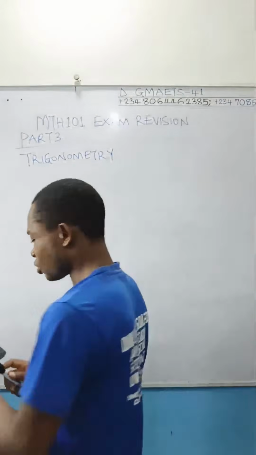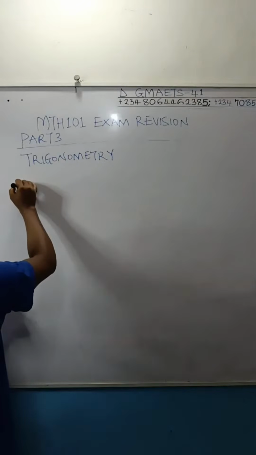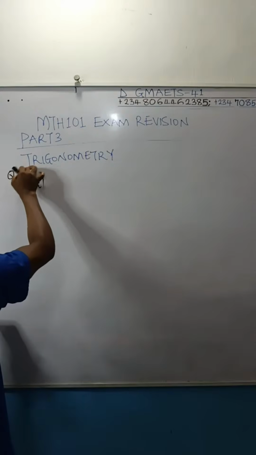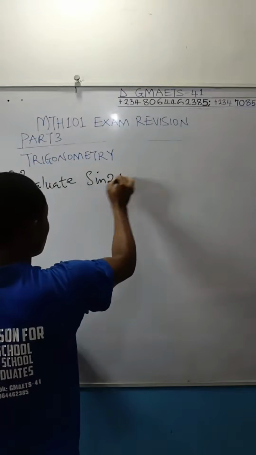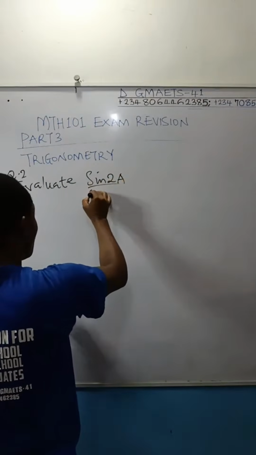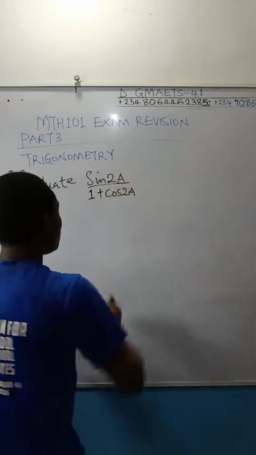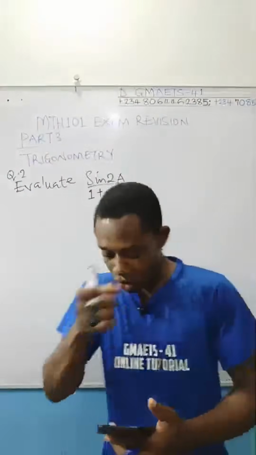So we have this second question. That's Q2, question 2. Evaluate sine 2a over 1 plus cos 2a.